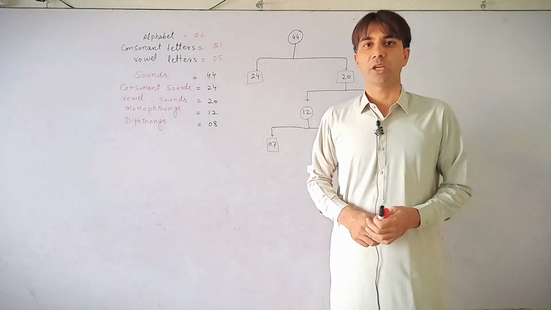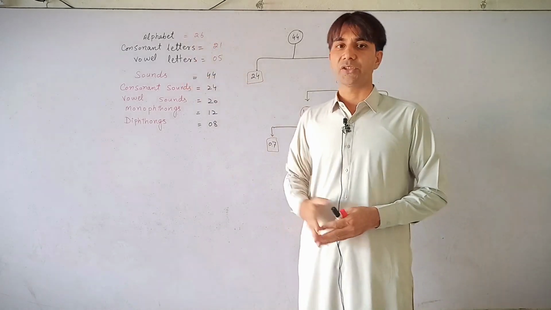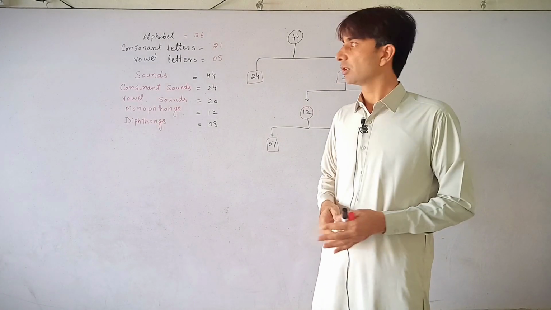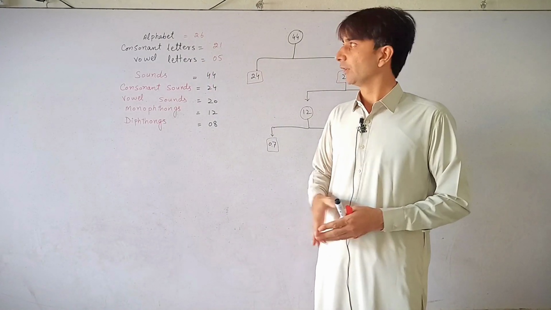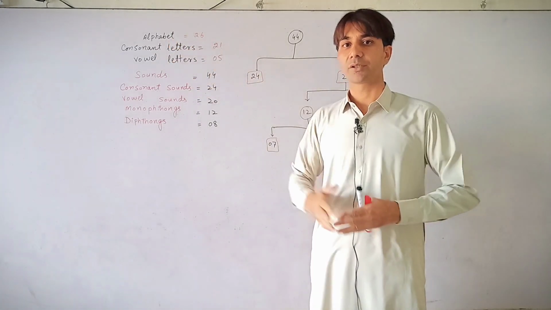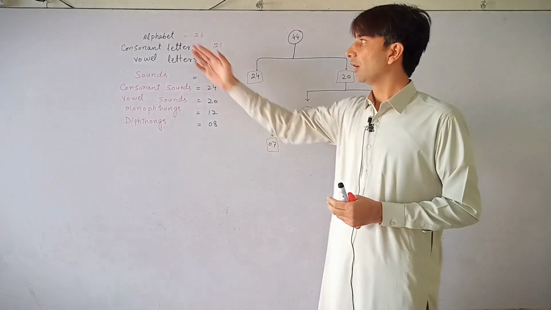Hello viewers, today you will learn about the alphabet and sounds in the English language. So as you all know, we have 26 letters in the English alphabet. This is called an alphabet, not alphabets, because an alphabet is a collection of letters.